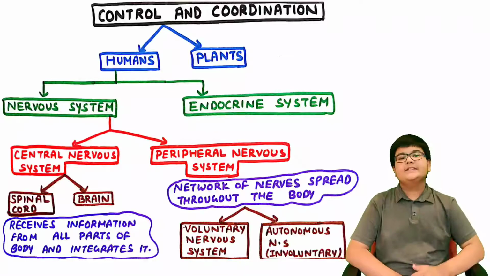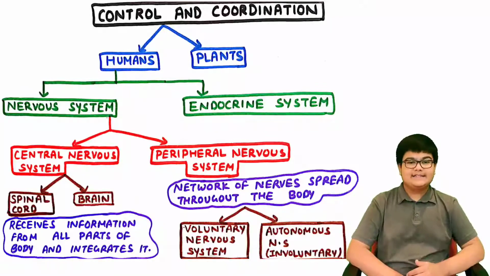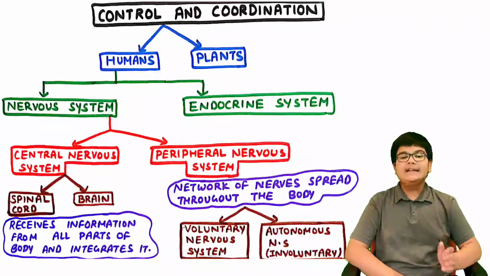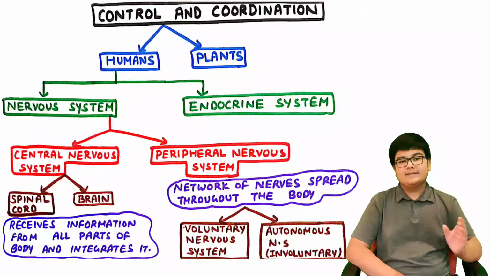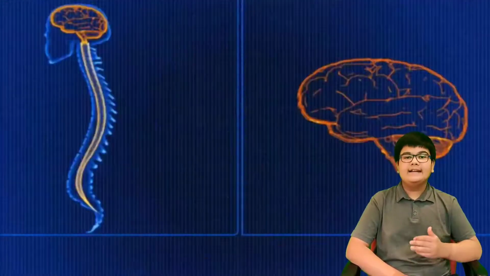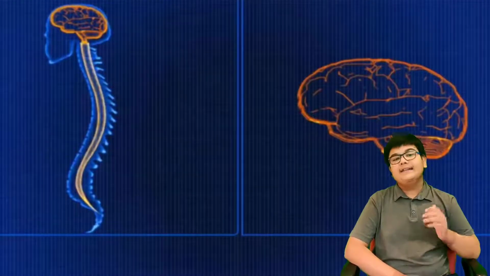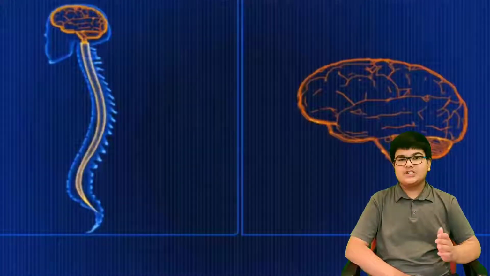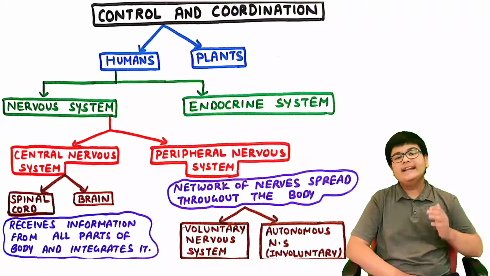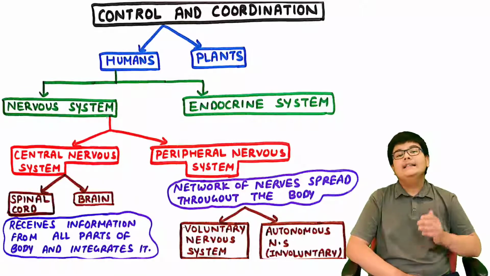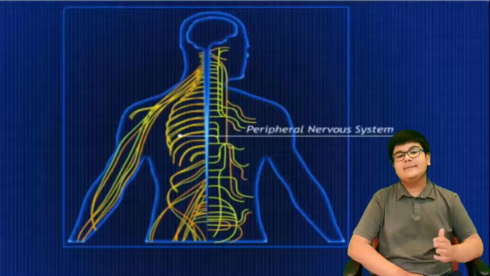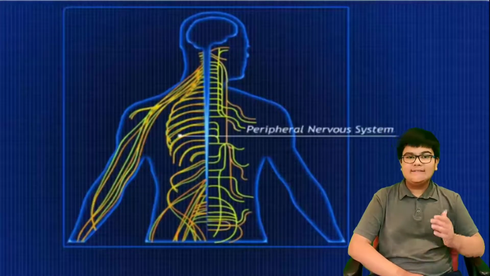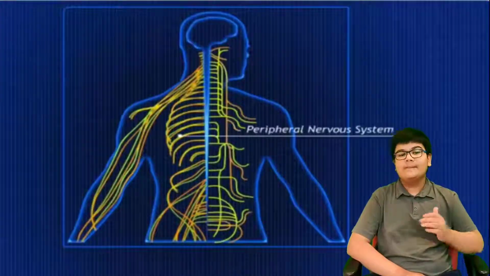The human nervous system has two parts, the central nervous system and the peripheral nervous system. The central nervous system consists of our brain and the spinal cord, and it receives information from the various parts of the body and integrates it. The peripheral nervous system consists of all the nerves present in our body. It is a network of nerves spread all over our body.